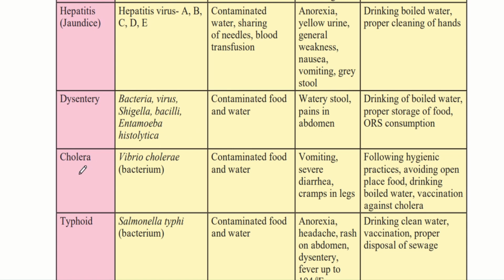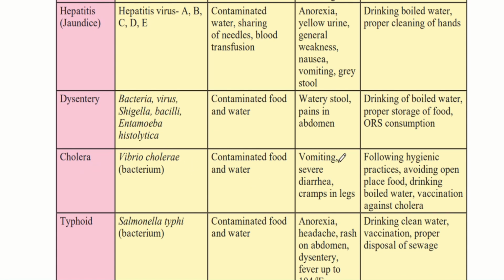The next disease is cholera. This is caused by a bacteria called Vibrio cholerae. So this is a bacterium that causes this disease. It is also transmitted by contaminated food and water. So if we eat contaminated food and water which has Vibrio cholerae, then we will get cholera.